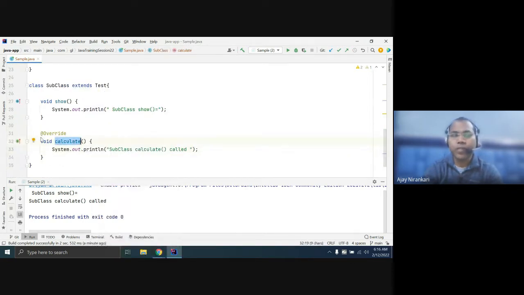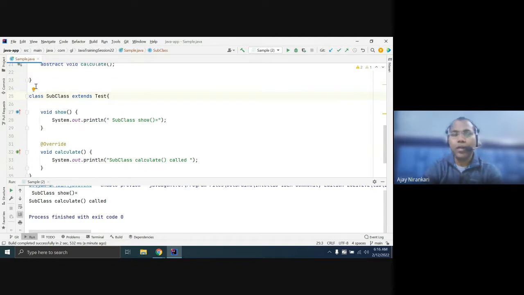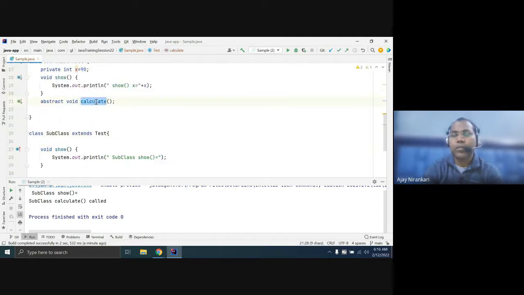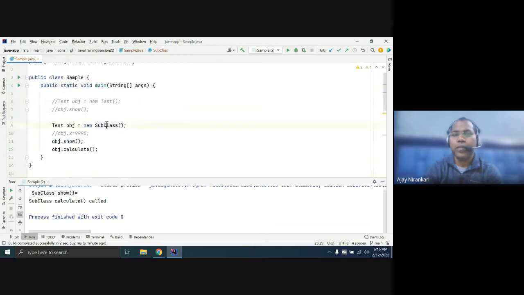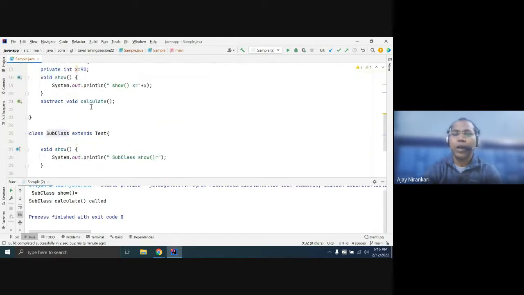If the subclass is not providing a definition, then the subclass also must be declared abstract. Until then, no concrete class can hold any abstract method. If you are creating any class object, that means this object has a definition of all methods, all the abstract methods and all the methods this class defines.